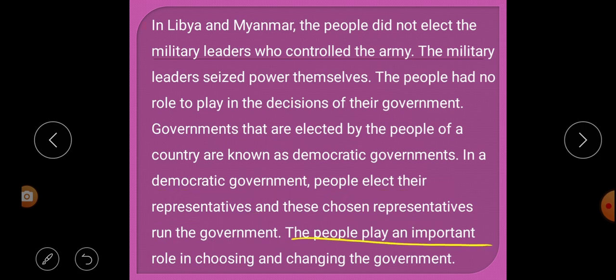The people play an important role in choosing and changing the government. So, for choosing or changing the government, people play an important role.